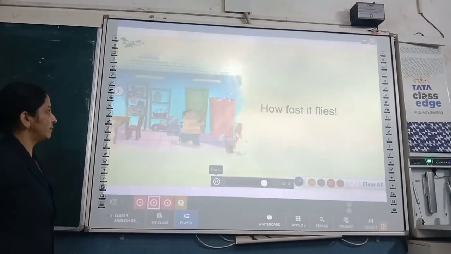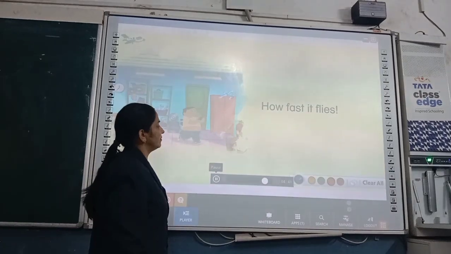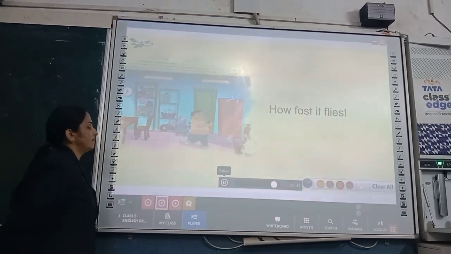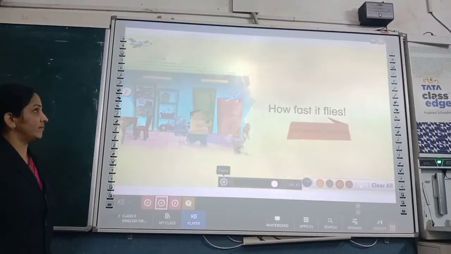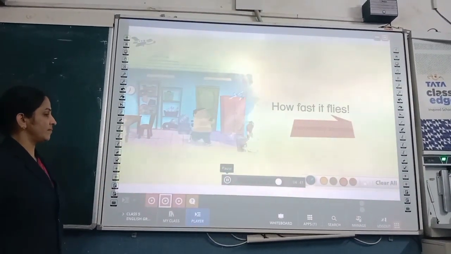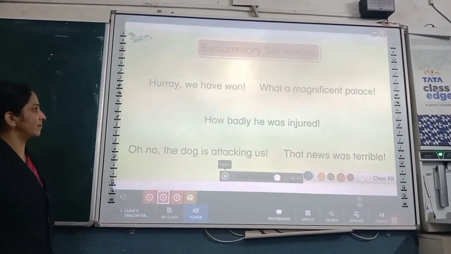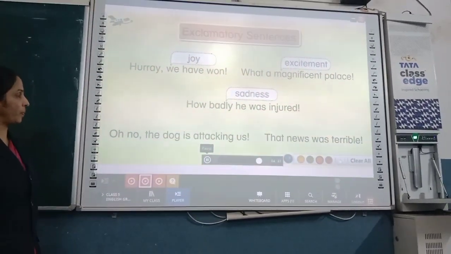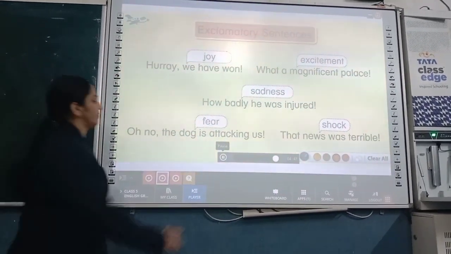Now look at this sentence. What does it show? We get a feeling of amazement when we read this sentence. Sentences that show strong emotions are called exclamatory sentences. Exclamatory sentences express strong emotions of joy, excitement, sadness, fear, or shock.